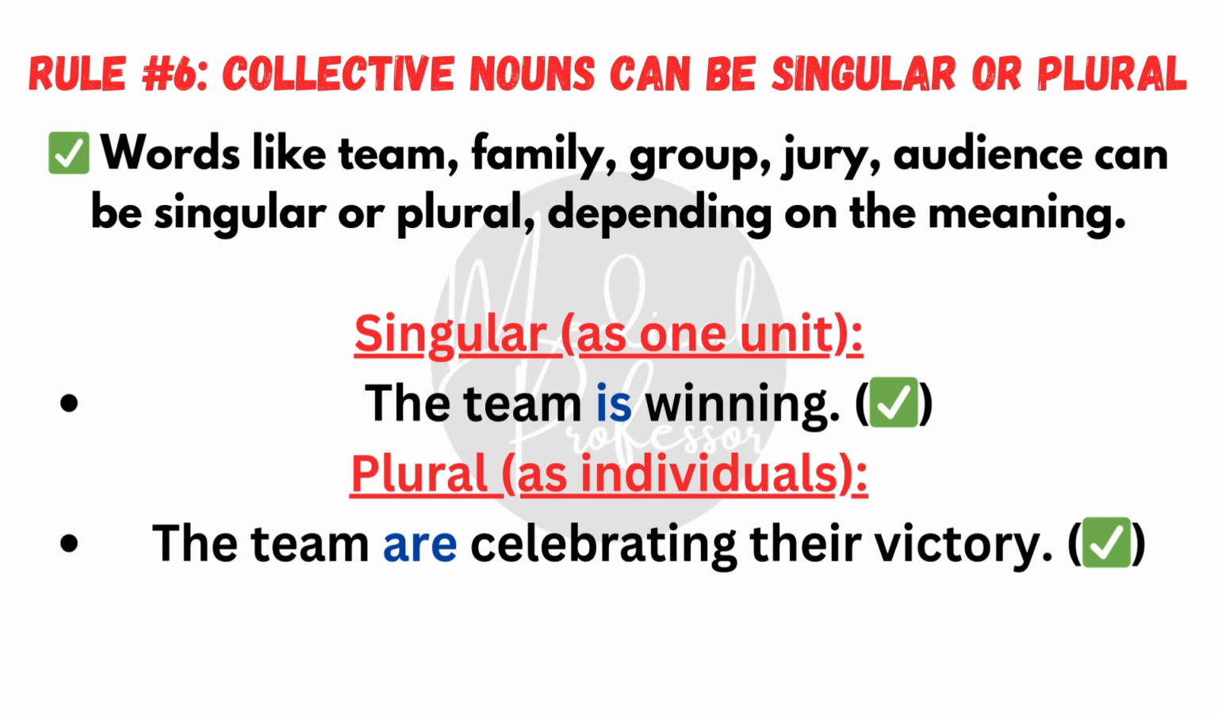Rule number 6. Collective nouns can be singular or plural. Words like team, family, group, jury, audience can be singular or plural depending on the meaning. The team is winning, singular, as one unit, and the team are celebrating their victory, plural, as individuals.